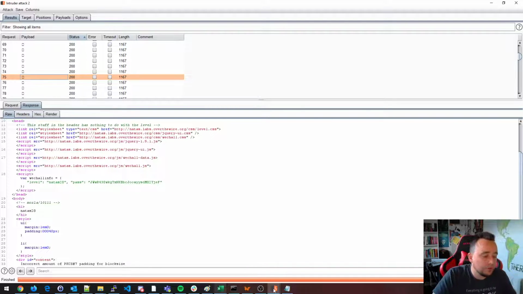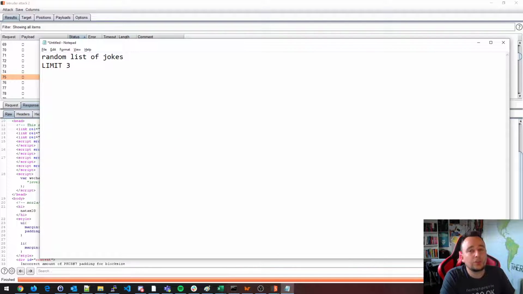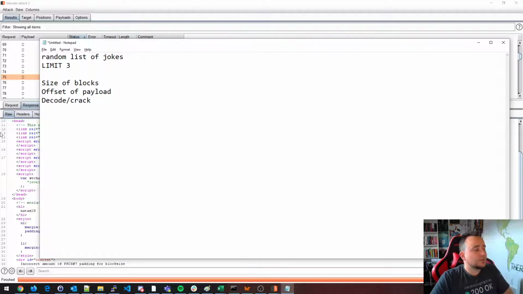Now, whenever we have block ciphers, we want to determine a few things. We want to determine, for example, size of blocks, offset of payload, and maybe even decode, crack. Maybe. Depends. So let's start with the size of blocks.